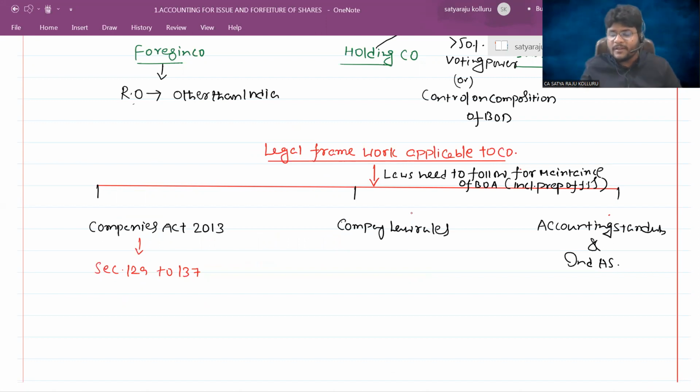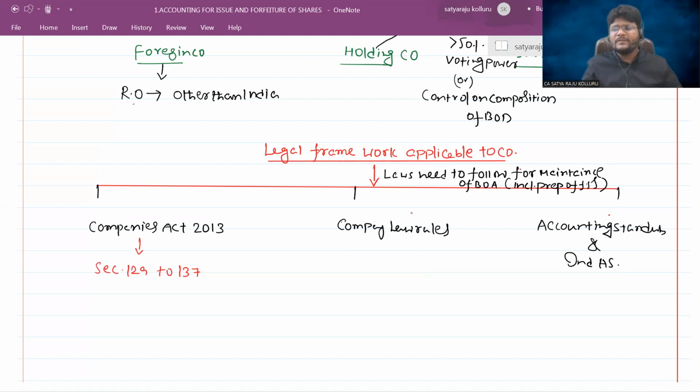Based on the provisions given in the Companies Act 2013 only, we should provide the accounting treatment. Do you understand? So to provide the accounting treatment for company-related matters, you should not only be aware of the general accounting treatments and general accounting policies, you should also be aware of the applicability of provisions to the company.